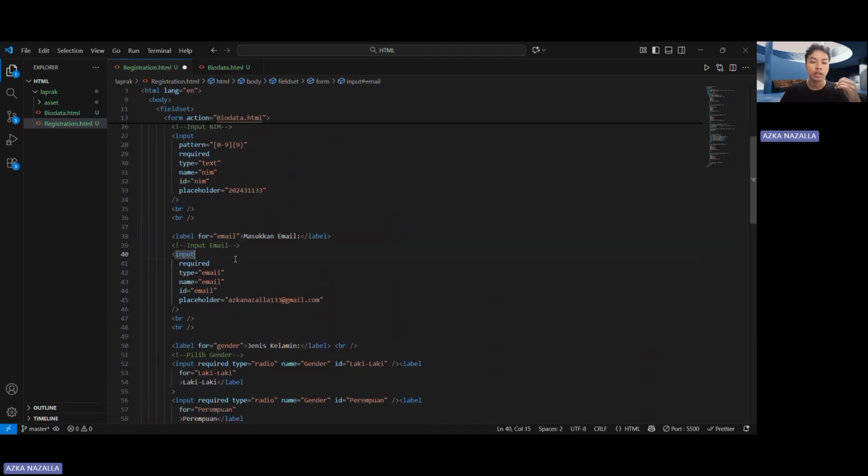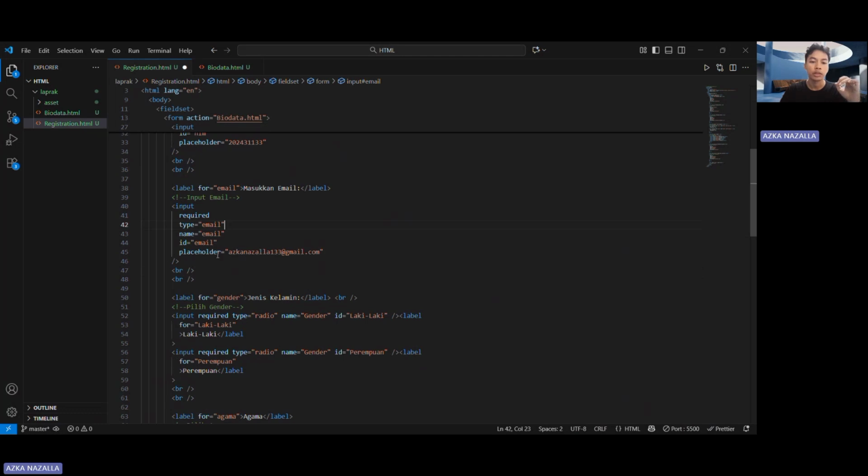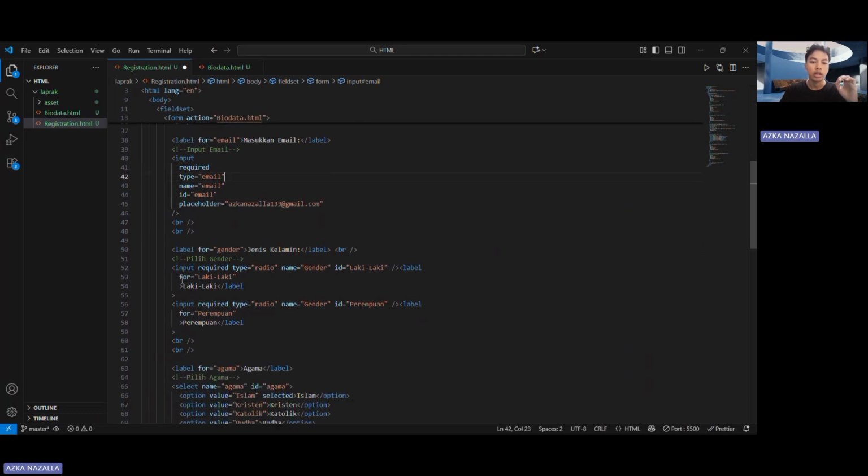For this email I use input type email. Why? Because if someone inputs a wrong email, you cannot submit it. And the placeholder is the same, and the label is the same.